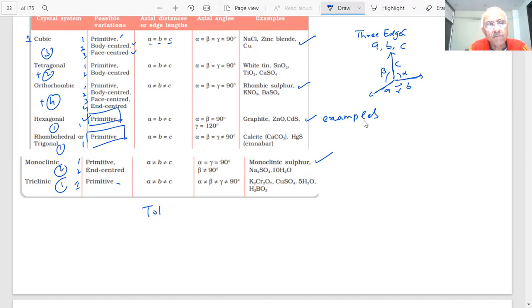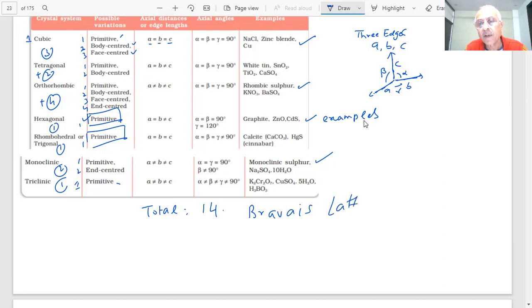Total, how many possibilities are there, students? How many will you see now in total? 14. So students, what you can see now is that there are only 14 types of lattices. These are called the 14 Bravais lattices.